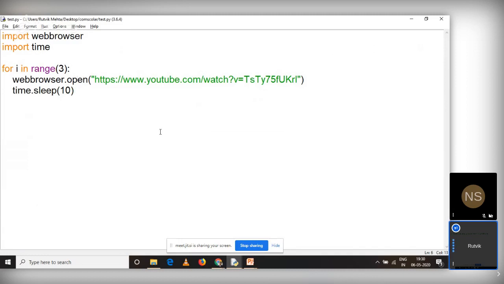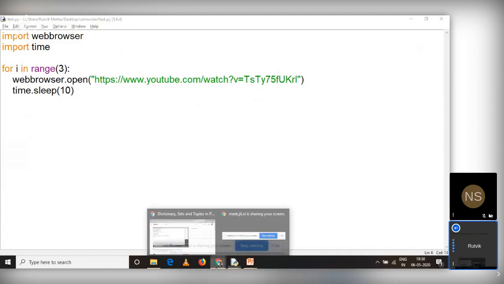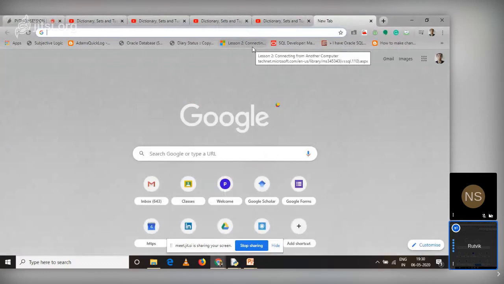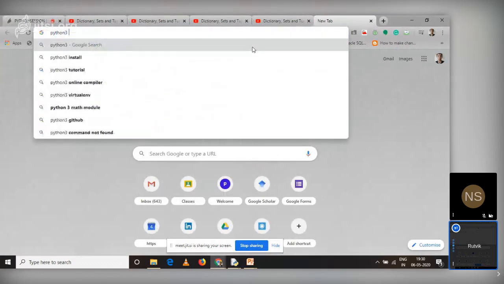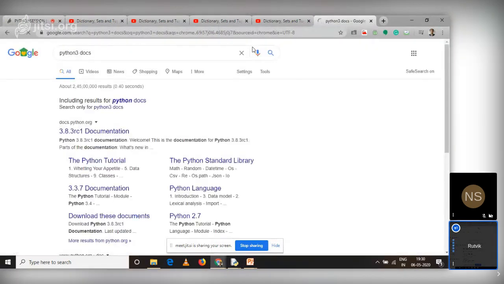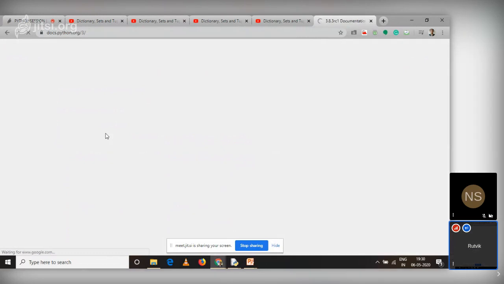So it's very simple. If you don't know about this, there are 2 ways to go about it. The first way is very easy. You go to your web browser and look for Python 3 docs. So what is this? It is the documentation of Python 3. Let us say I'm going to this documentation 3.8.